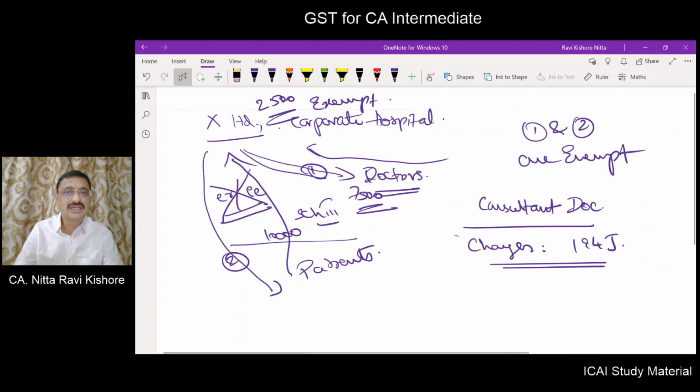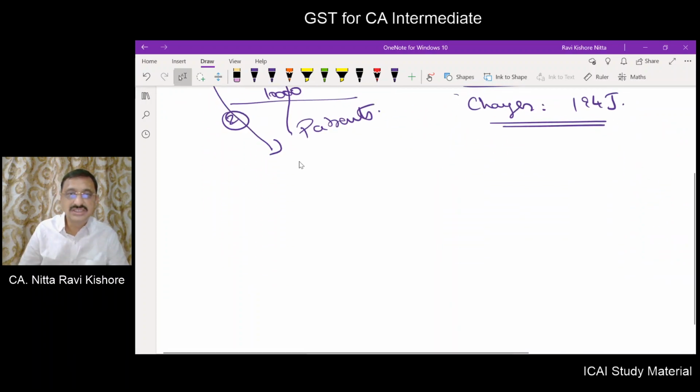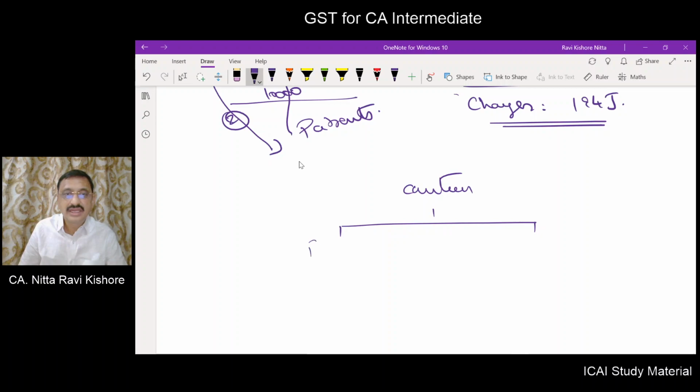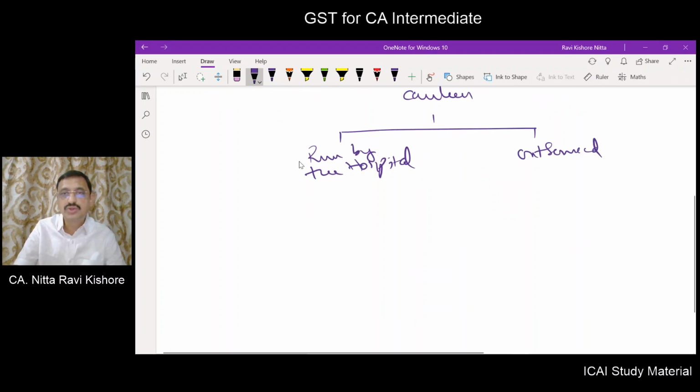What are those two parts? The canteen may be run by the hospital, or the canteen may be outsourced.